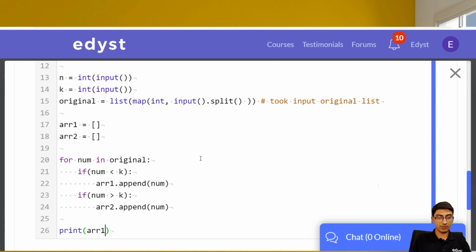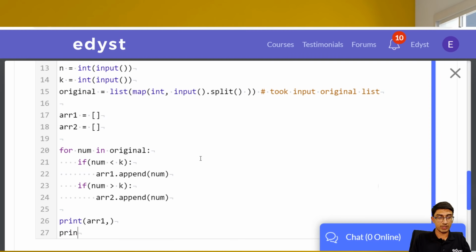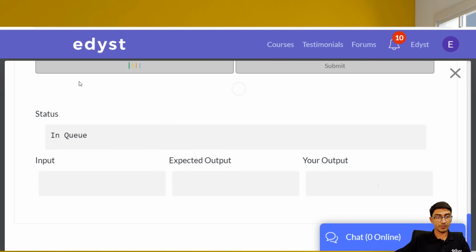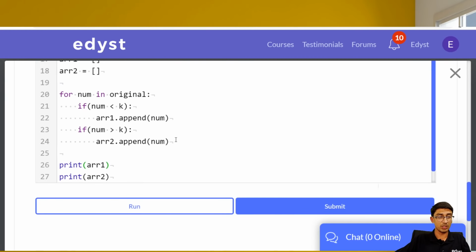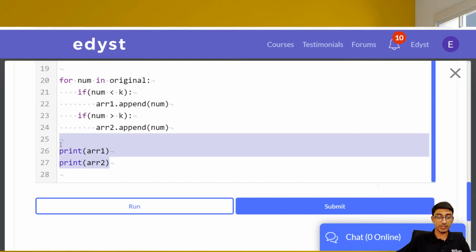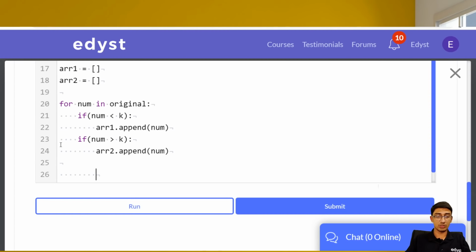Print array 1, comma, print array 1, and let's print 2. Alright, so let's do that. Let's print both these lists. Okay, all of the ones less than 4 are here, all of the ones greater than 4 are here. Good, so far so good. Alright, so we got those two things. No compilation errors or anything so far.